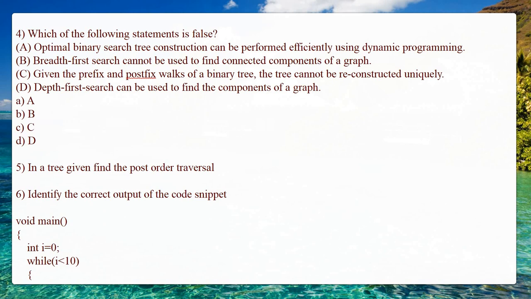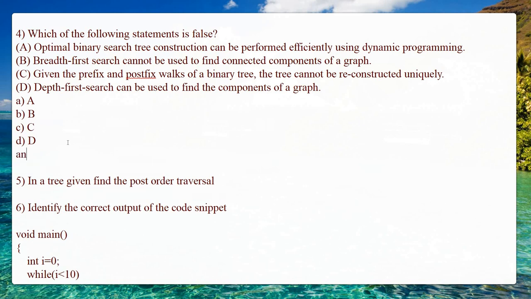Then, given prefix and postfix, the tree cannot be reconstructed uniquely. With the help of depth first search, you can find the components of a graph. Similarly, with the help of breadth first search also, you can use this algorithm to find the connected components of a graph, but they are telling it cannot be used. So option B is the correct answer for the question, which of the statements is false. The B statement is false. So the answer is B.